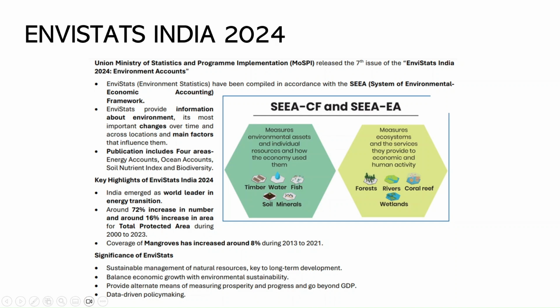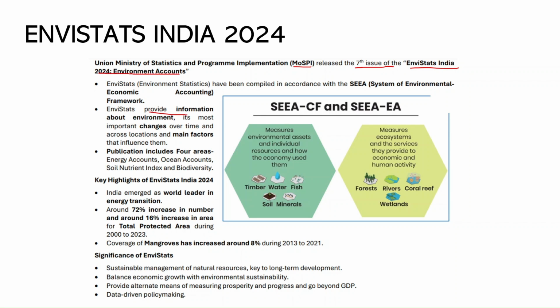So the first update is on EnviStats India 2024 edition, which is released recently by the Ministry of Statistics and Programme Implementation, that is MOSPI, and this is the 7th issue of EnviStats India 2024, whose theme is environment accounts, right? So EnviStats stands for Environment Statistics, and it is compiled in accordance with the international standard called SEEA, which stands for System of Environmental Economic Accounting Framework, right?